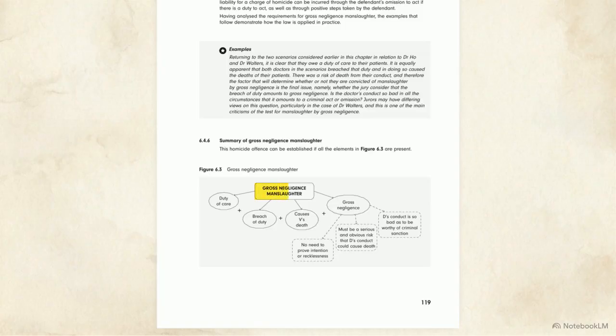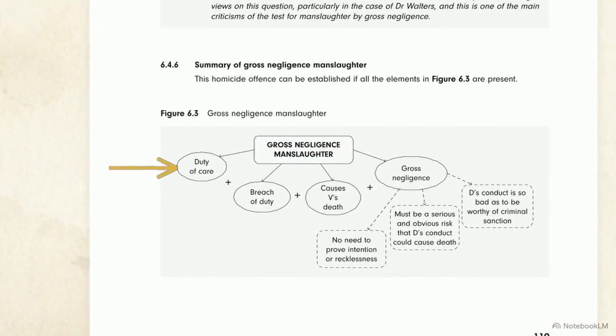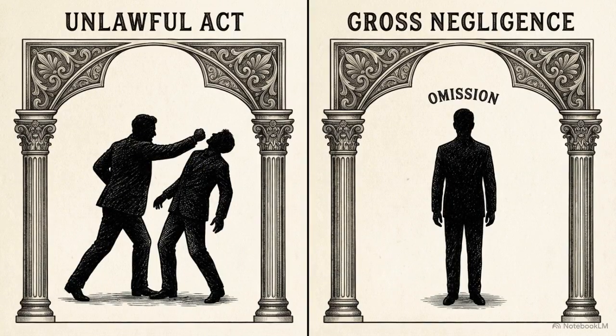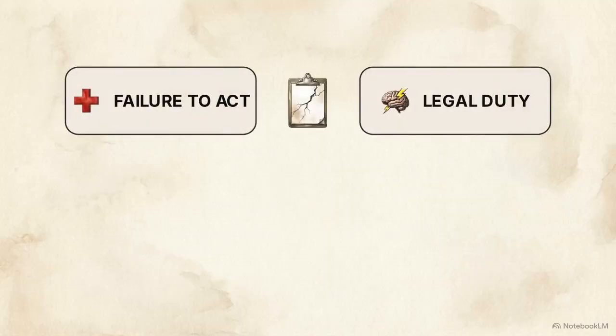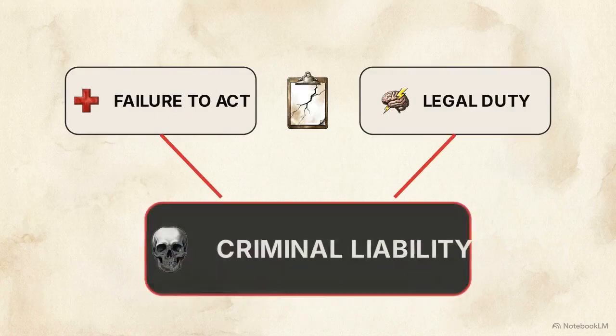This flowchart details gross negligence manslaughter, capturing deaths from fatal professional errors like medical malpractice. Securing a conviction requires proving a specific chain. The defendant owed a duty of care, breached that duty, and the breach directly caused the victim's death. Unlike unlawful act manslaughter, gross negligence manslaughter can be triggered by omission. If a legal duty is present, like failing to seek help for an overdosing sister in R v Evans, omissions create criminal liability.